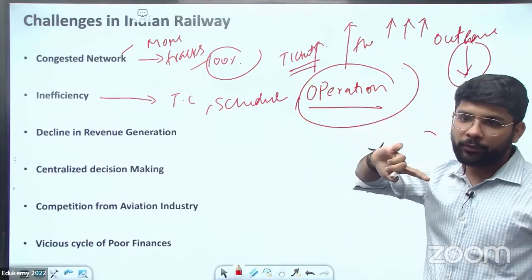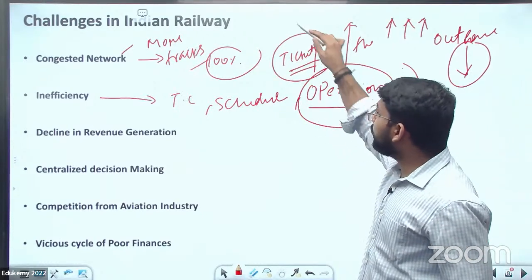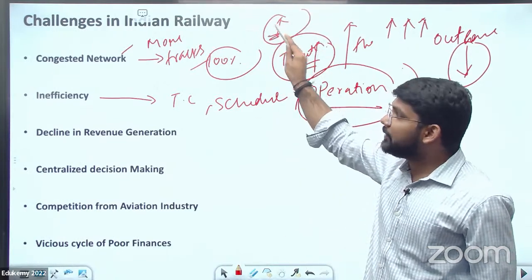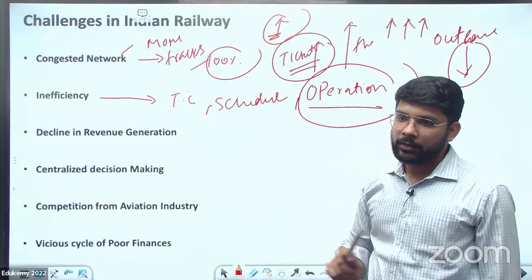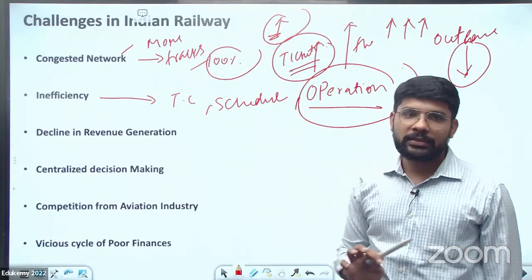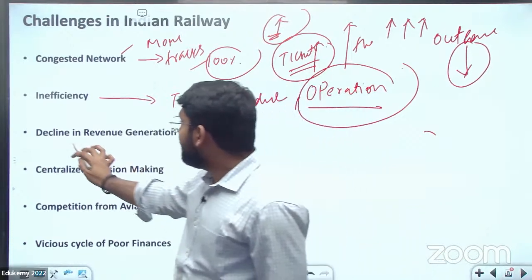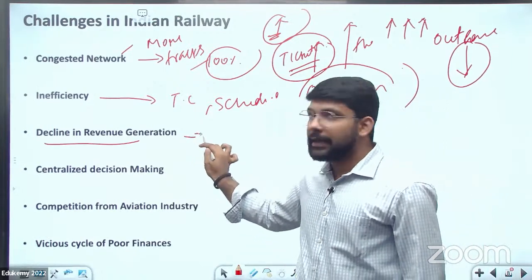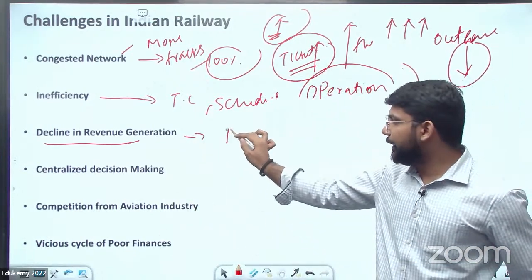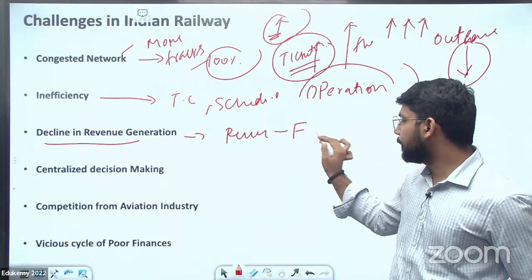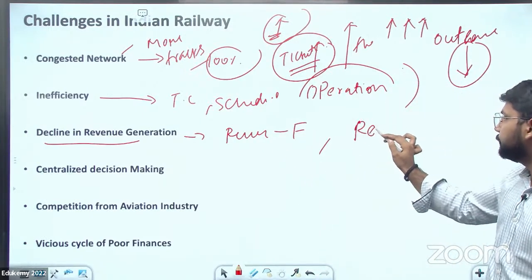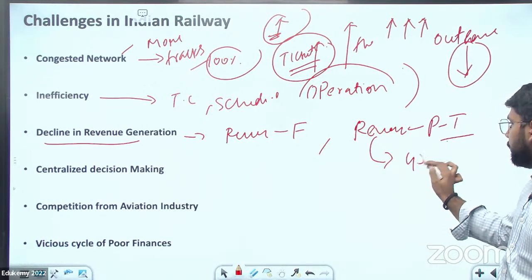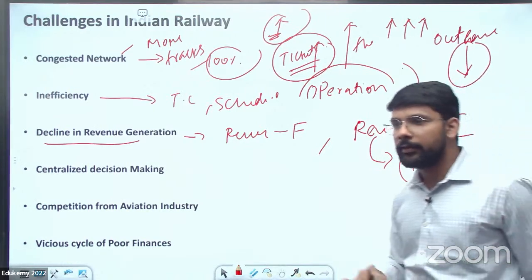Ticketing system needs to be improved. That can only be improved when there is an increase in the number of trains, and the number of trains can only increase when there is an increase in the number of tracks. So all are interlinked related to the inefficiency of the Indian Railway. Next is the decline in revenue generation. In this case, we can write about the revenue from freight and the revenue from passenger trains. The railway is only covering 45% of their spending from the passenger trains.